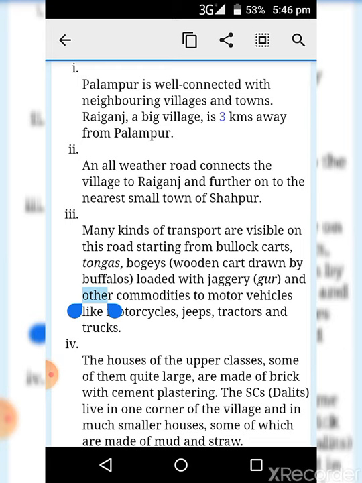Pakka houses are the ones which are made of cement and brick plastering. And other than that, the small houses are made of mud and straw. Those are known as kacha houses. And who is living in those houses? The scheduled caste, the Dalits, are living in those kacha houses.